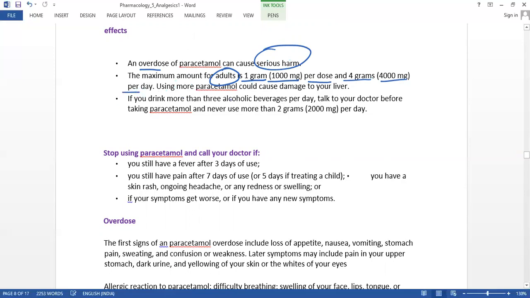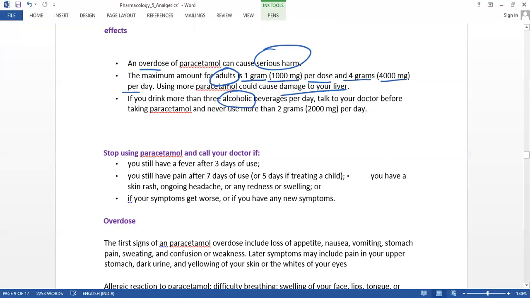This is the maximum. If the patient uses more than this dosage, it may definitely damage the liver, and the patient may get liver problems. Also for alcohol-addicted patients, it is very risky to take this.